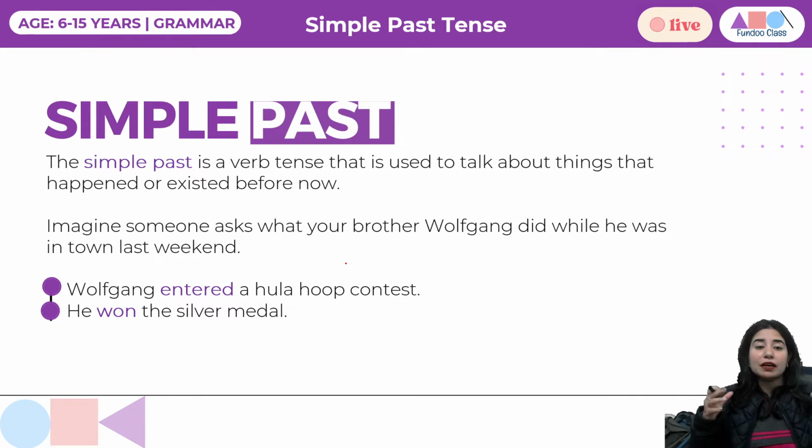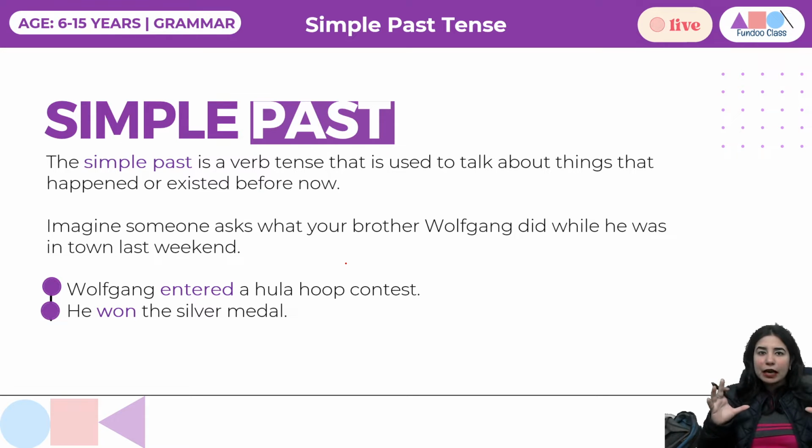So Wolfgang entered a hula hoop contest. So this is what he did last weekend when he was in town. He won the silver medal, right? So we are talking about things that have happened or existed before, right? So I hope we are clear with the usage.